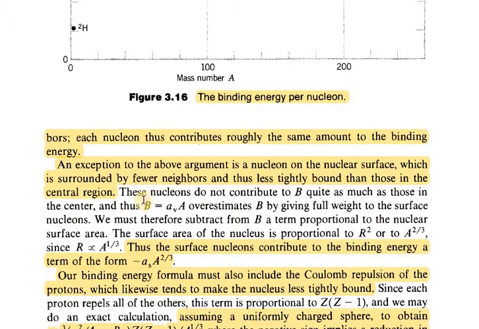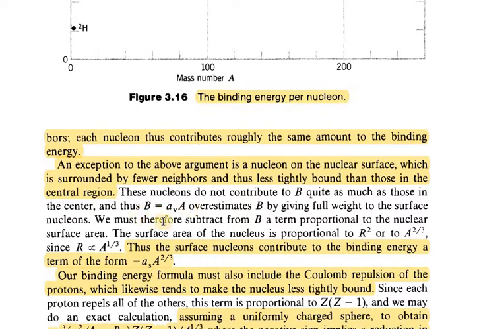Therefore, we can say that these surface nucleons do not contribute to B quite as much as those in the center. Therefore, we are overestimating B equal to a_V A.